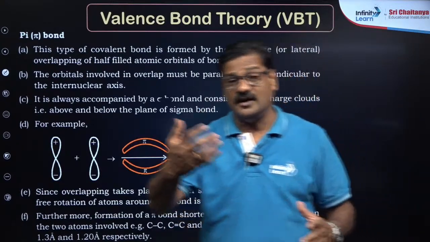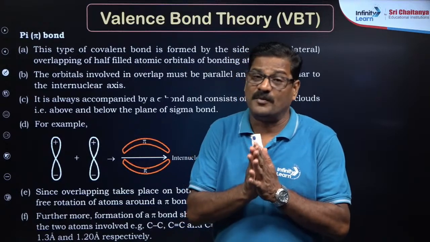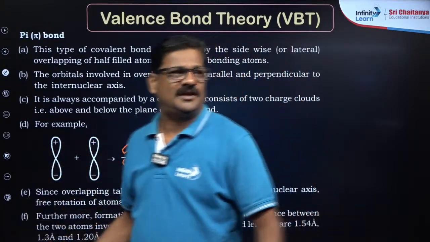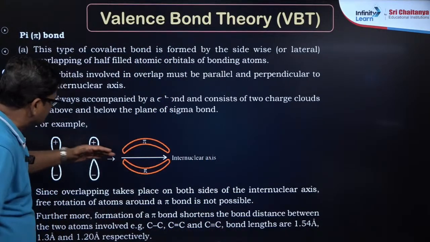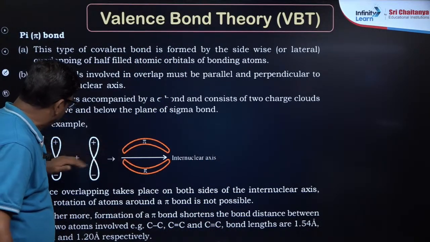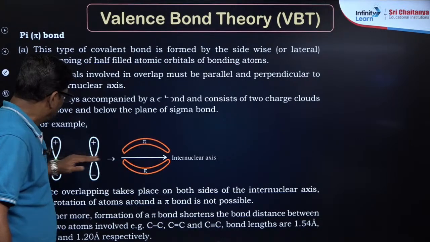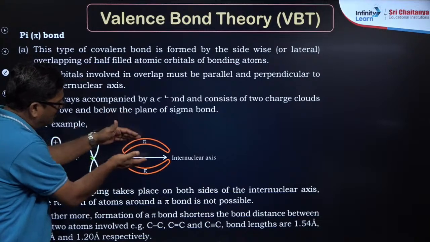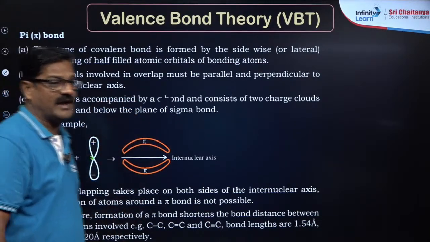Sigma bond can be independently formed and pi bond is formed only after sigma bond, है ना. So many kinds of differences you can say. This is the nucleus, this is the nucleus. When these two are joined, pi bond is formed, and pi bond is subdivided into above and below the internuclear axis.